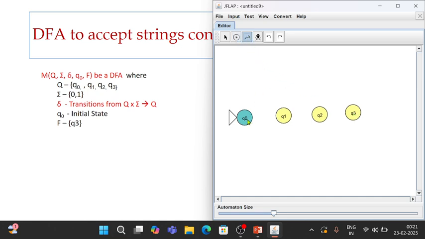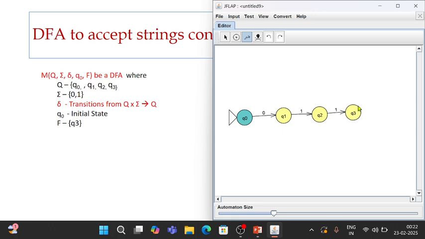That is, from Q naught, it can read a 0 and move to the state Q1, and again it can read a 1, move to state Q2, and again it can read a 1 and move to Q3. Now this basic string will be accepted by this DFA.